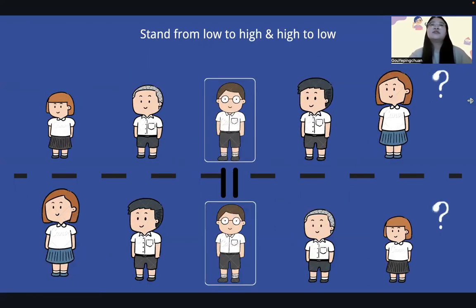Next, have the students stand from high to low and from low to high and record the data for each of the 2 orders and find the median of each of the 2 sets of data. Finally, ask the students what they discovered.